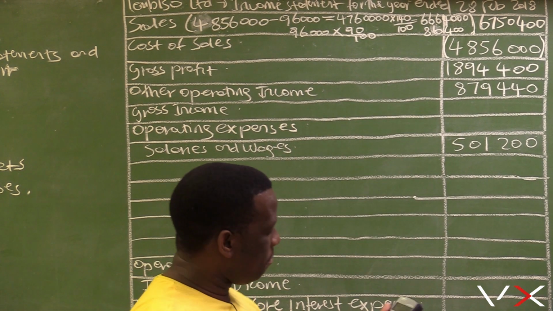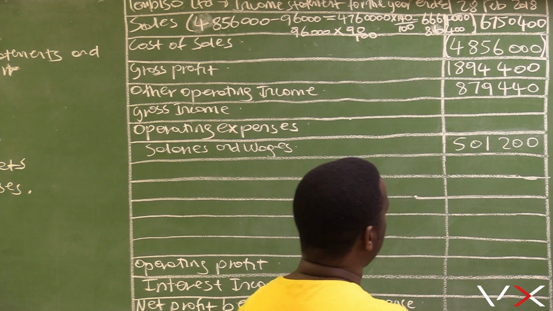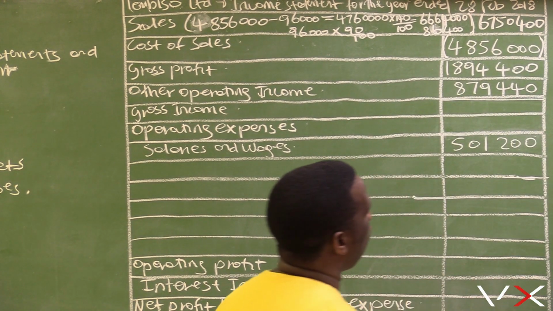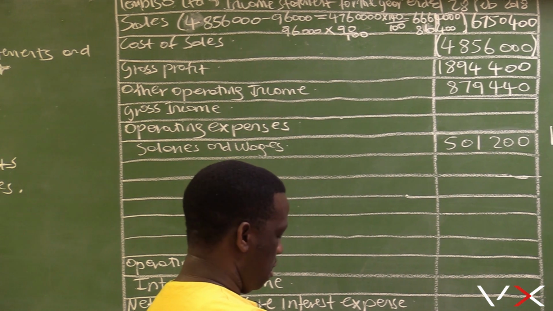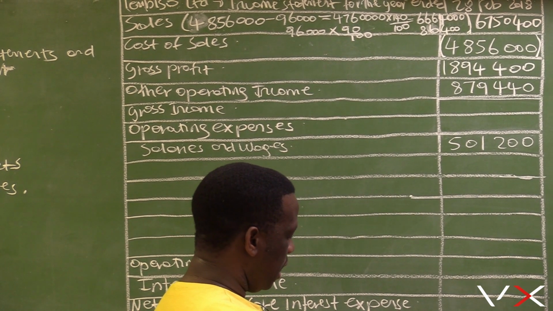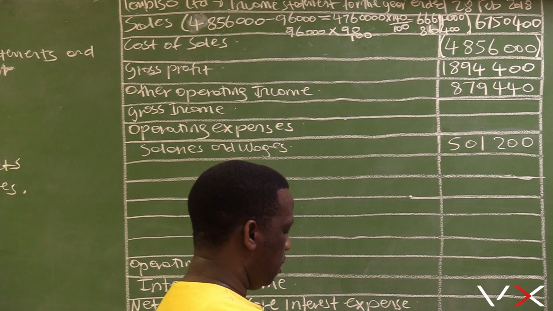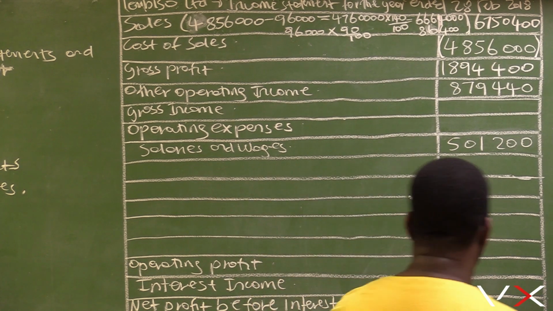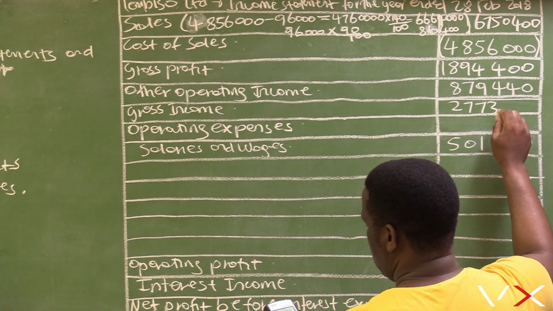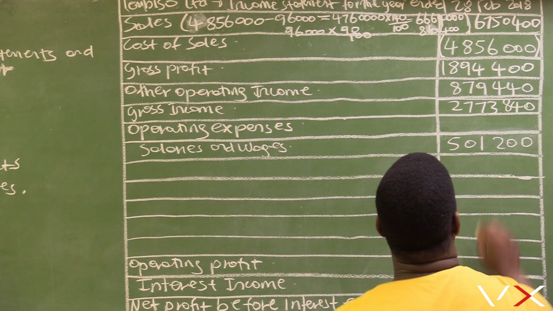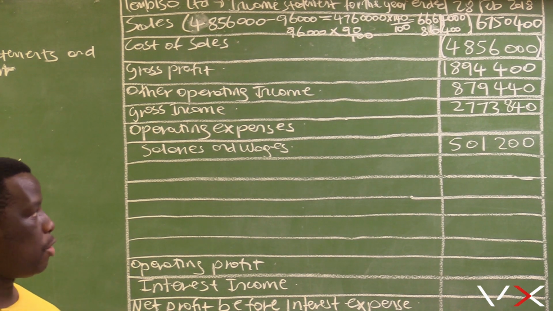If our gross profit is 1,894,400, and you add the operating income given, 1,894,400 plus the operating income of 879,440 equals 2,773,840, which is our gross income.